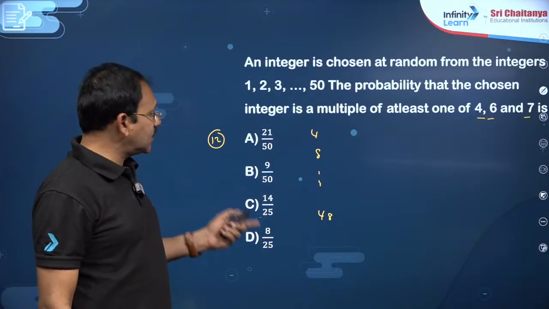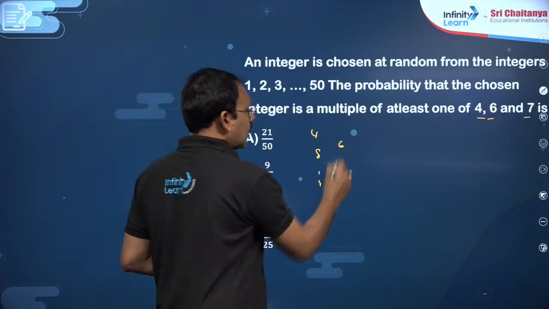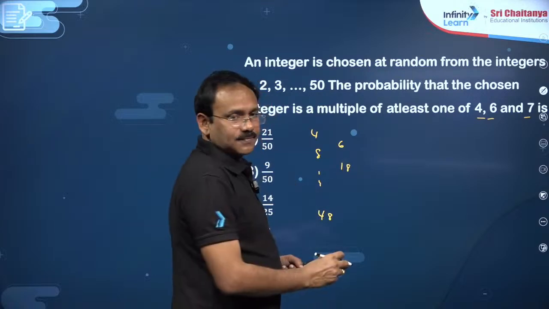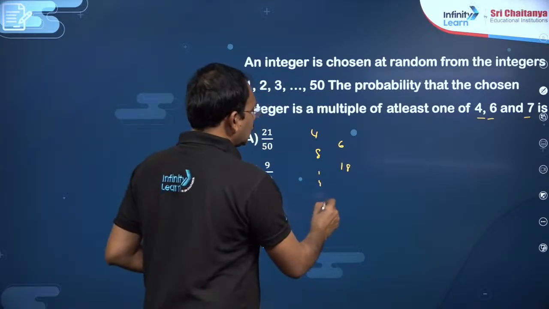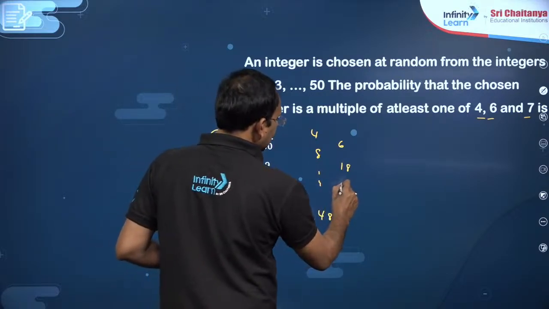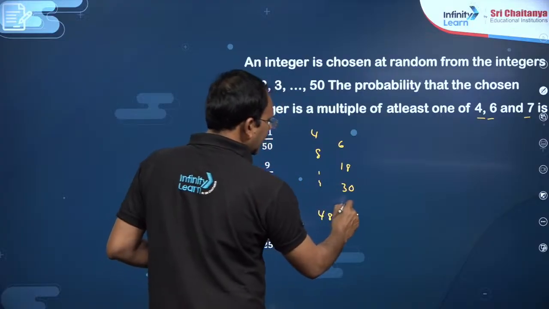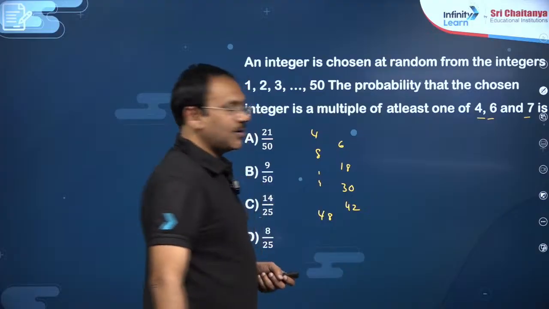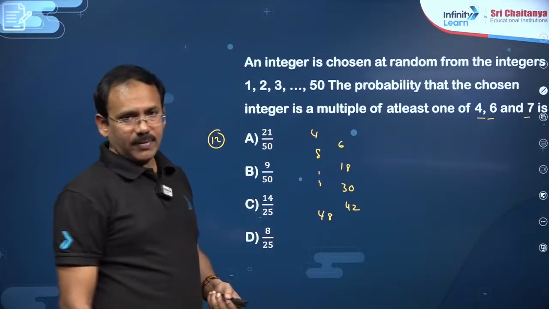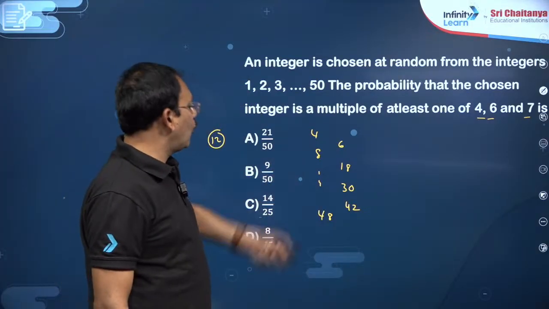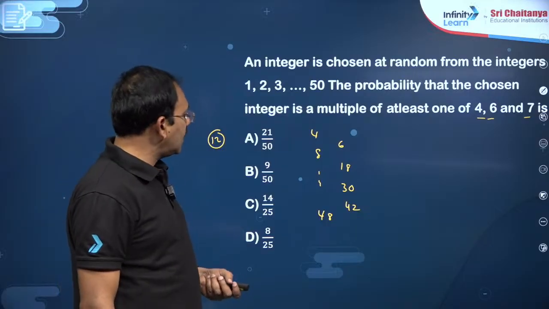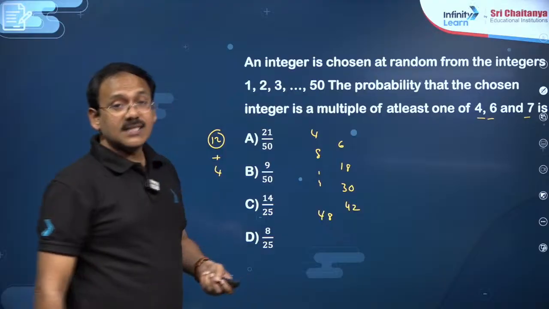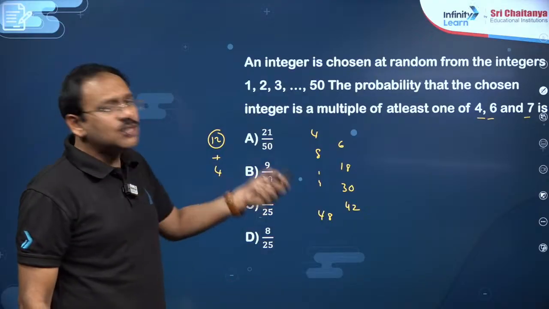And multiples of 6 which are not covered here: 6 is not covered, 12 is covered, 18 is not covered, 24 is covered, 30 is not covered, then 42 is not covered, and 48 is there already. So other than these 12, my dear friends, you are getting 4 more numbers: 6, 18, 30, 42. So 12 plus 4. And for 7 also, it must be divisible by at least one of them.